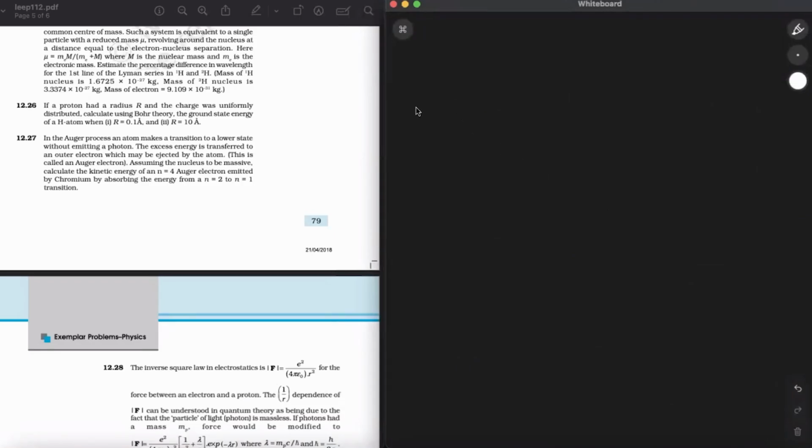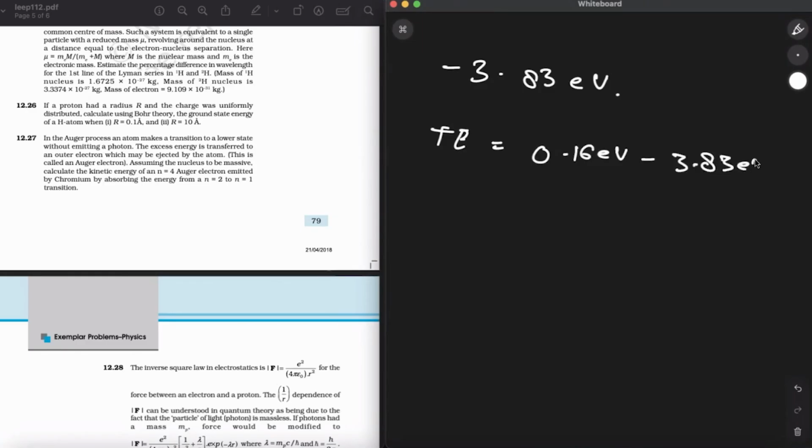And if we calculate its total energy, it will come to minus 3.83 electron volts. So total energy will be kinetic plus potential. It will be 0.16 electron volt minus 3.83 electron volts, and this I can write as minus 8.67 electron volt. Lengthy question.